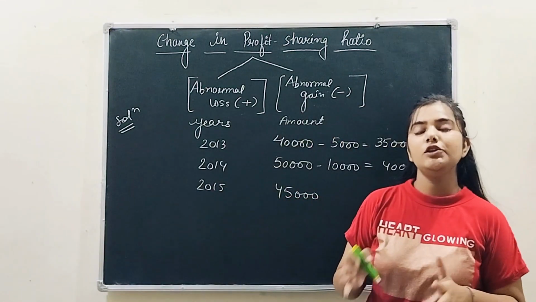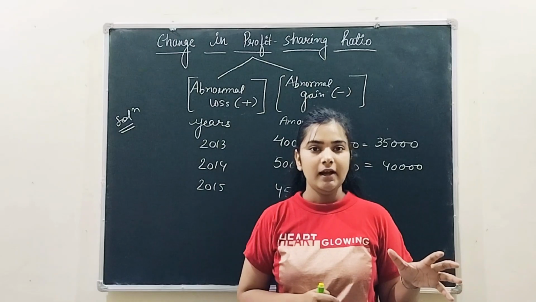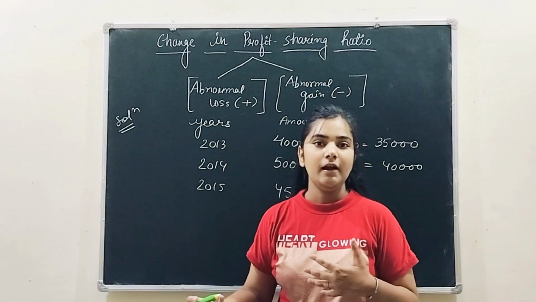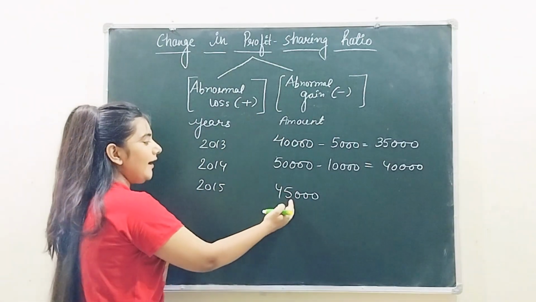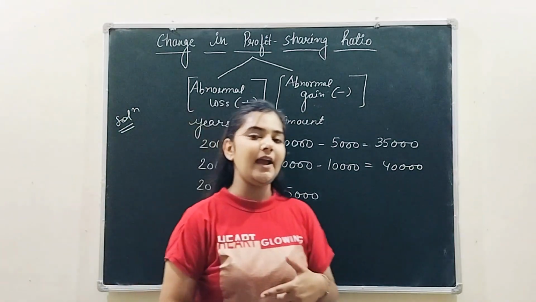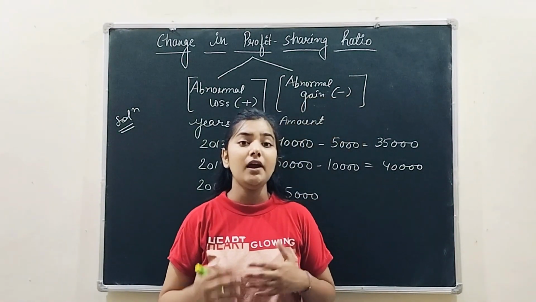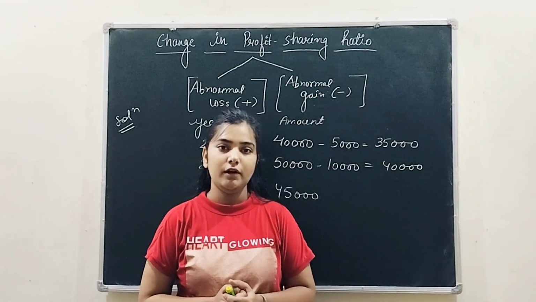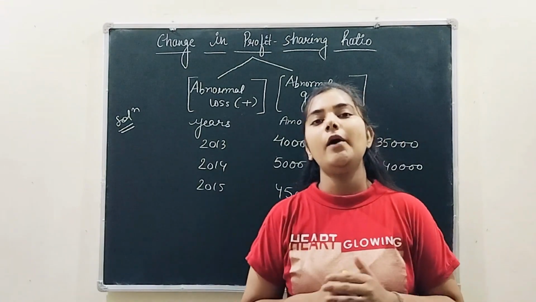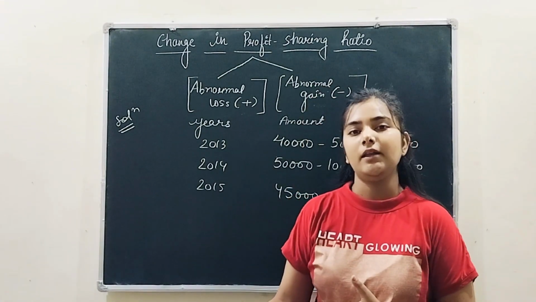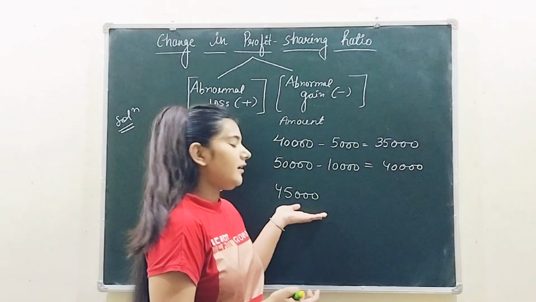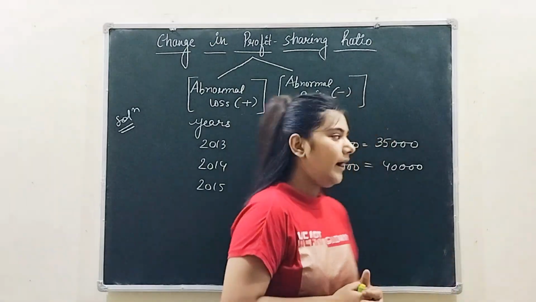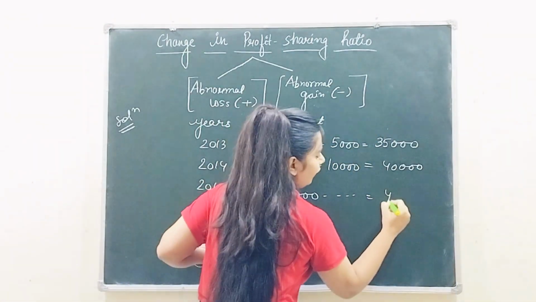Now ये जो आपका annual insurance premium है, this is not your abnormal loss. Right? Just try to understand the concept. It is basically your recurring expense that keeps on happening. Right? So you are not going to add it back in your 2015 because it is already excluded. और जो हमारे recurring expense होता है, हम उसको इसमें से subtract नहीं करते. We subtract it from the average profit. Now what does it mean? Now try to understand, जो आपका annual insurance premium है, ये आपको हर साल भरना पड़ता है, right? तो instead of subtracting from your year's profit, you are going to subtract it from the 3 years average profit, right? So इसका ये same ही रहेगा, which is 45,000.